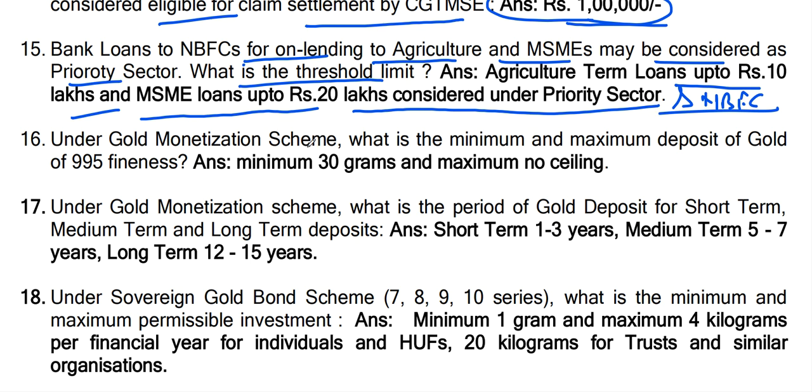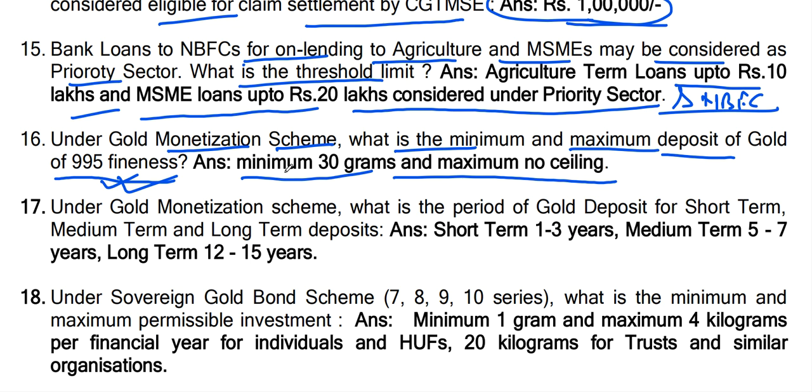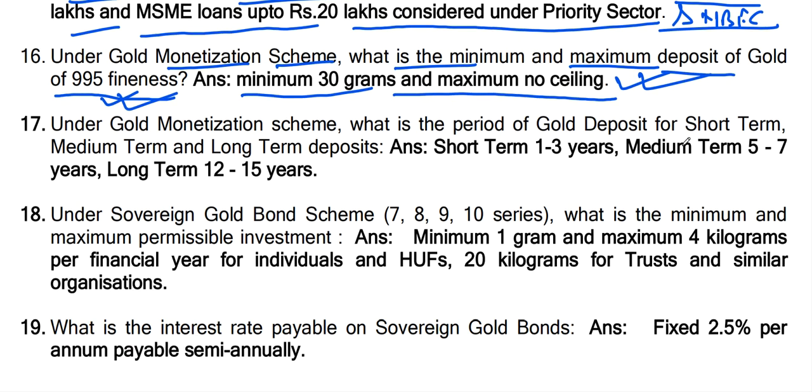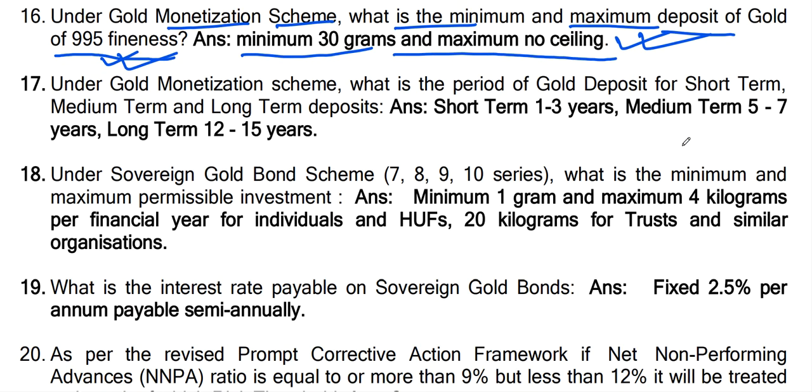Now question number 16. Under gold monetization scheme, what is the minimum and maximum deposit of gold of 995 fineness? Minimum 30 gram and maximum no ceiling. That is minimum 30 grams and maximum no ceiling. Okay.